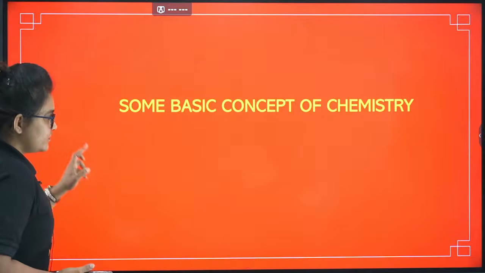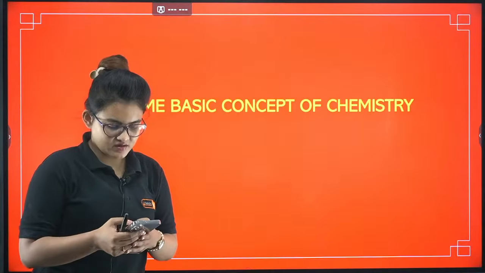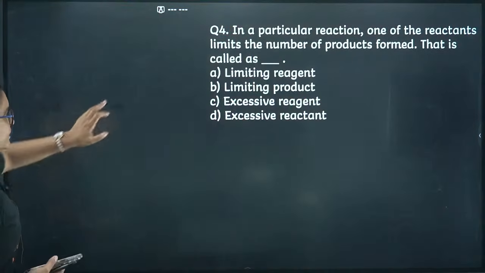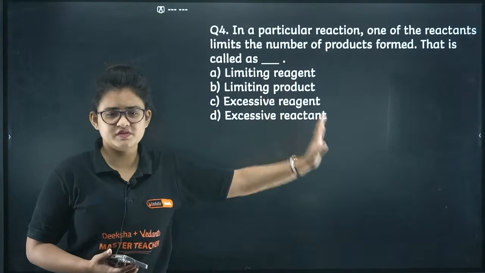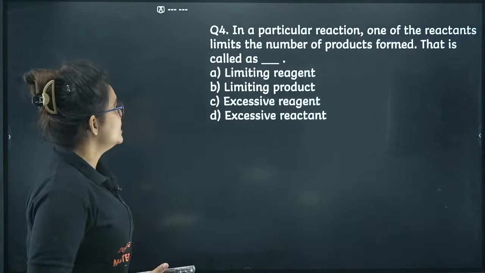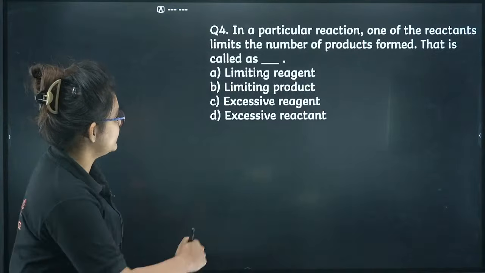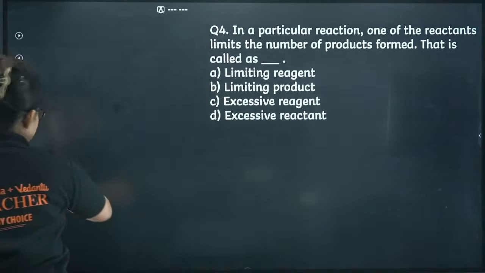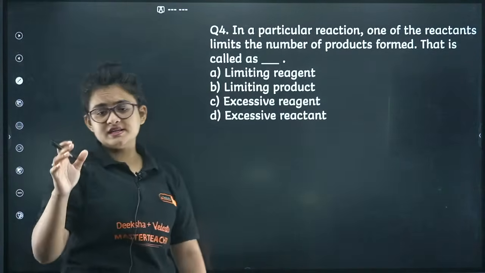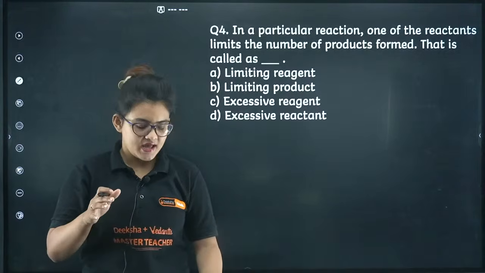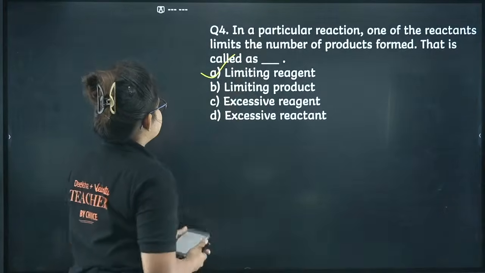So here you can see the first chapter we will start with is some basic concepts. First a little bit of numerical, a little bit of MCQ, and then we will proceed with some fixed questions along with the numerical problems. In a particular reaction, one of the reactants limits the amount of product formed, that is called the limiting reagent. Limiting reagent means the reagent that is there in lesser amount, and as a result of this, it will limit the reaction. So this is the answer.